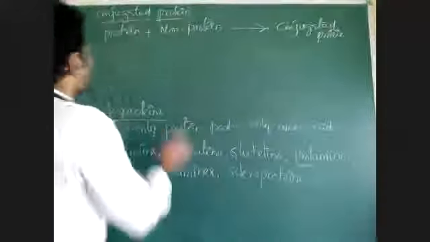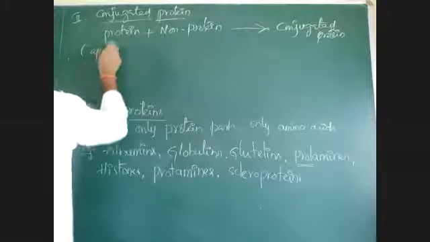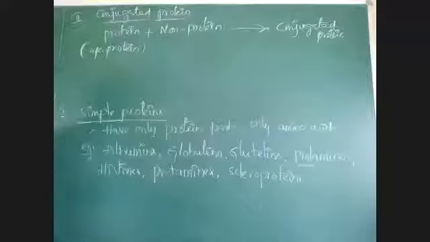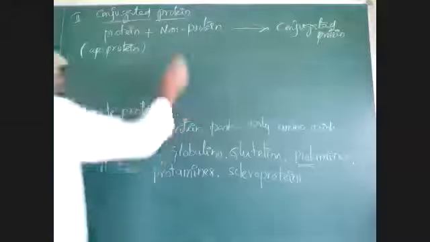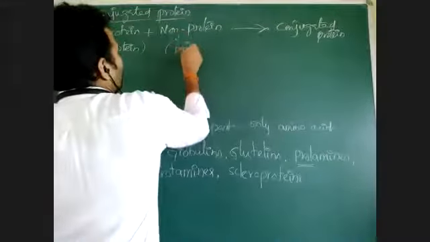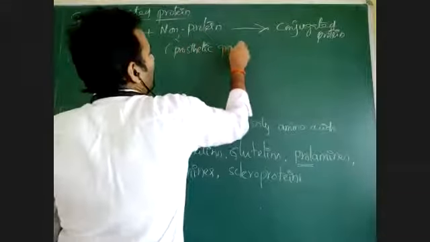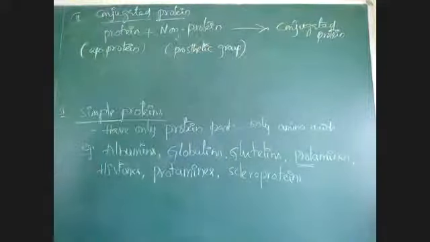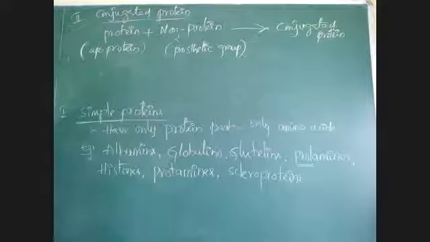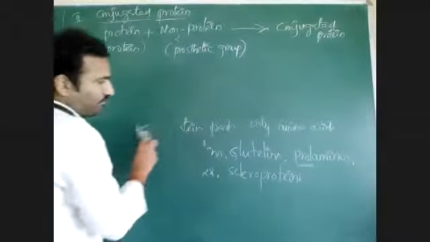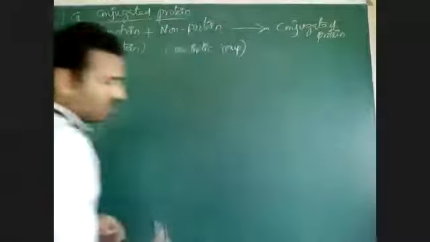and forms conjugated protein. Here the protein part present is called apoprotein. And the non-protein group is called prosthetic group. The non-protein part present in a conjugated protein is called prosthetic group. So based on that non-protein, there are different proteins. Conjugated proteins we will see in detail.